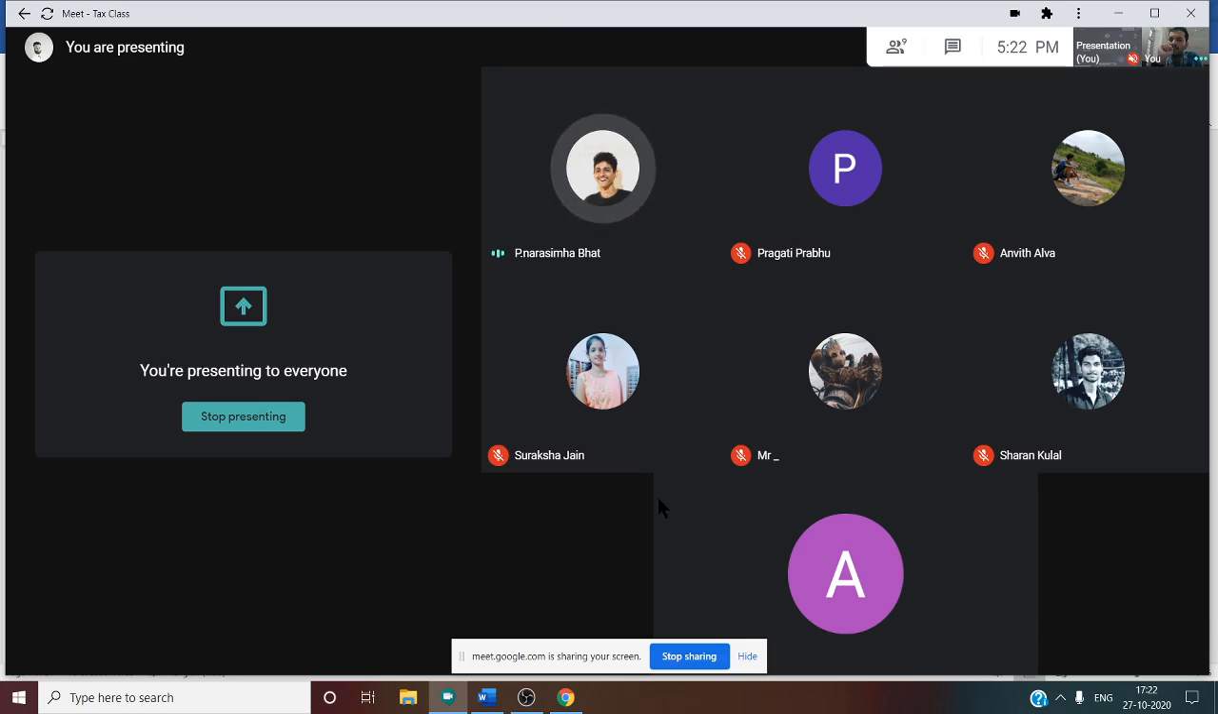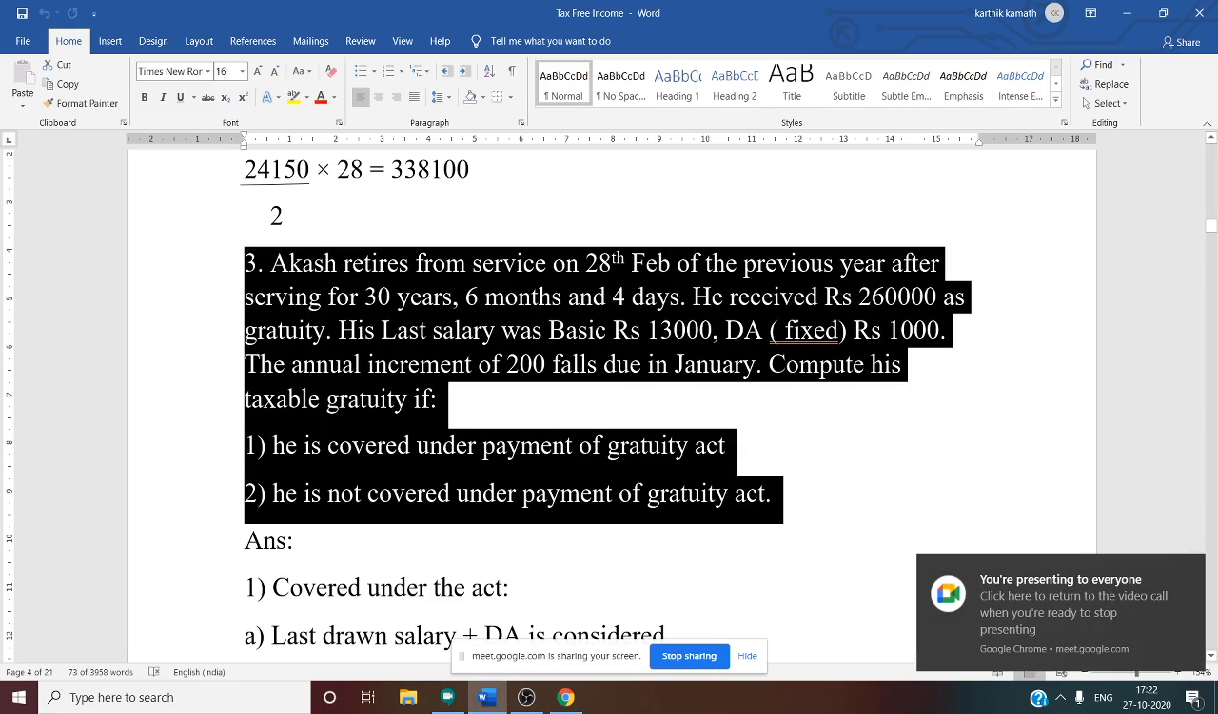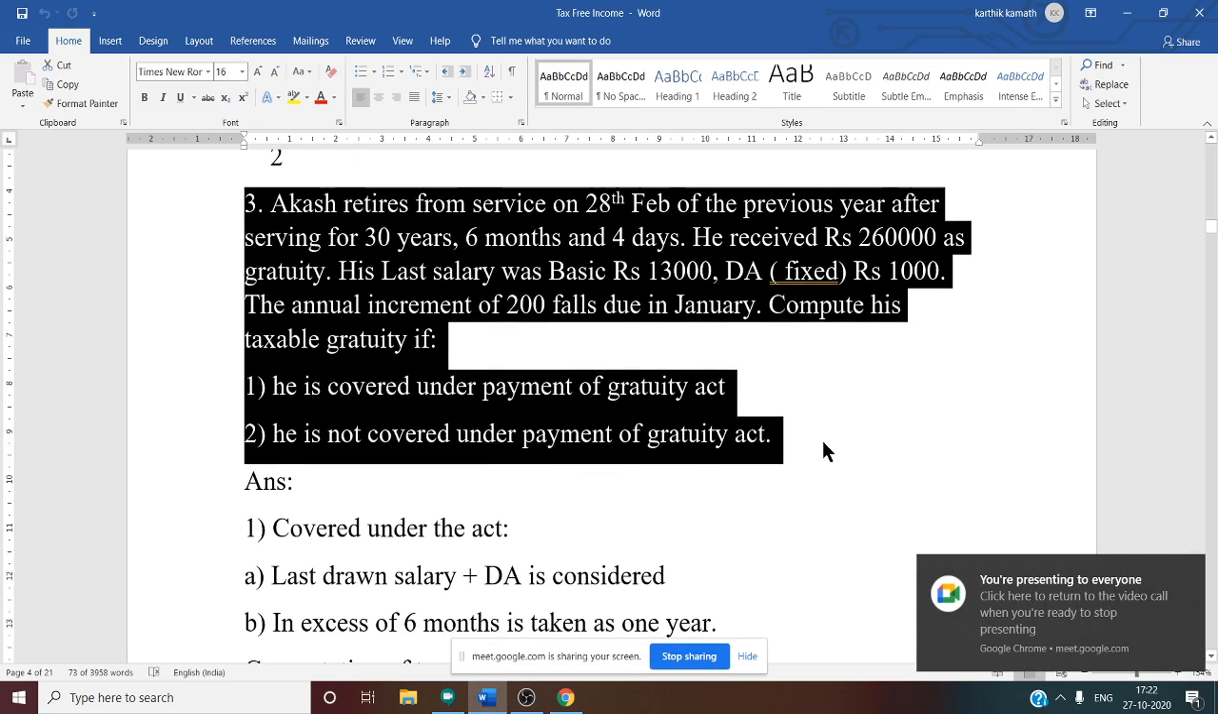So, the answer is yes. Why? Because first we need to see the rules. What does salary mean? Salary means basic plus DA. That means DA enters, so we should consider basic plus DA. Okay, yes. So now we will solve the first case.